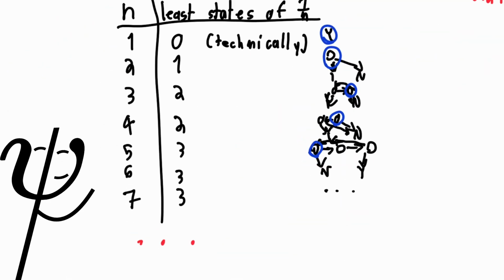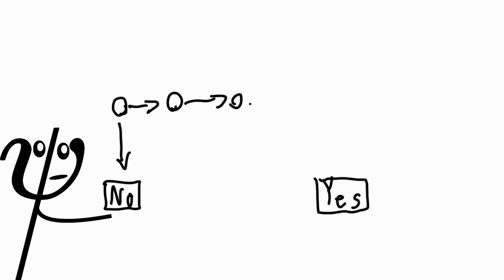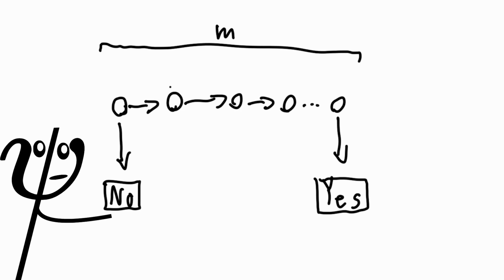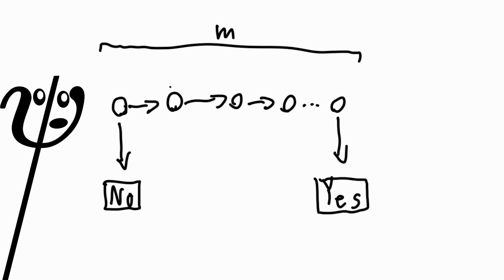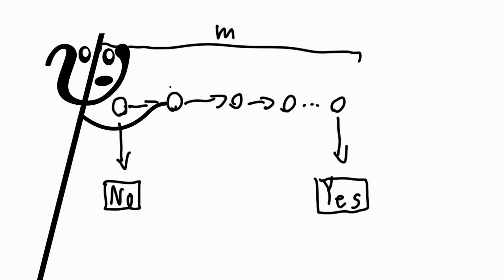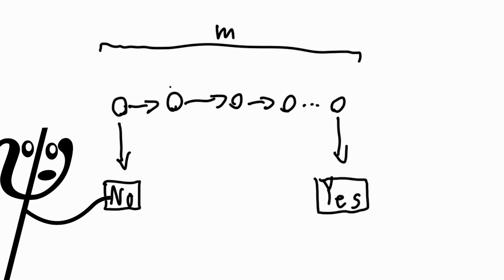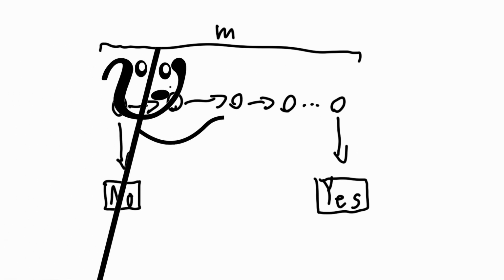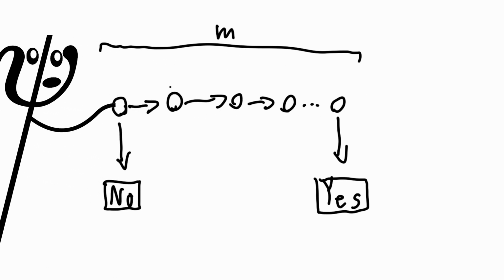Well, I have a very interesting proof that a 1 over n gate with exactly f of n different states is always possible. It goes like this. Look at a very specific family of gate structures with exactly m states. They consist of a long sequence of m states, going from the starting state to yes. The starting state connects to the next state in the sequence and no. Every state following this connects to the next state in the sequence and one of either the starting state or no.